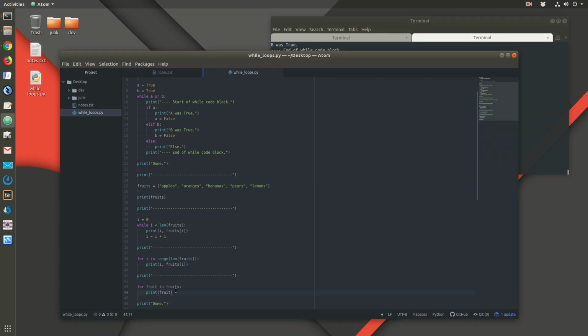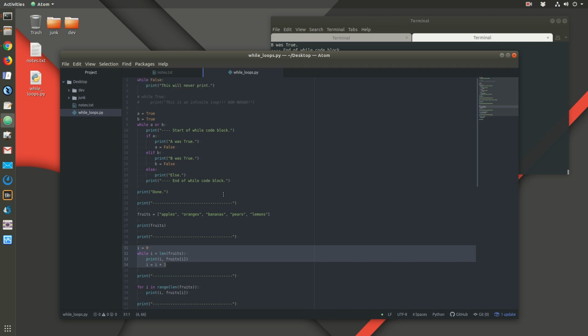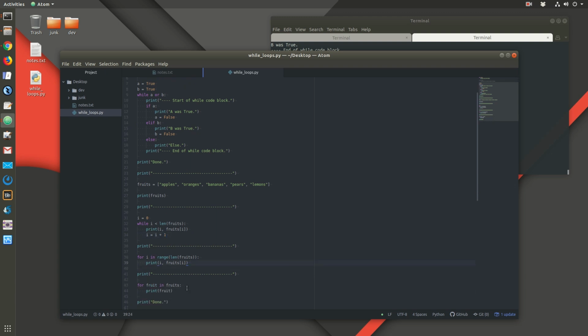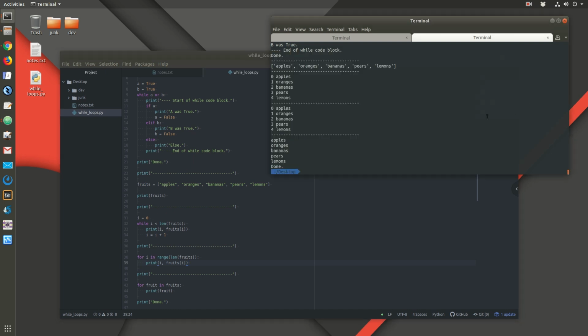Okay, so that's the main difference between a while loop and a for loop. For loops aren't really necessary, but they're convenient. It's a much easier way to write a loop. It's much faster to write this than this, and keep track of all the variables separately. So while loops are the most versatile and the most powerful, and you can make for loop functionality once you have a while loop. But for loops are a little bit easier to write and a little bit easier to understand what's going on. Alright, so that's the basics of the while loop.